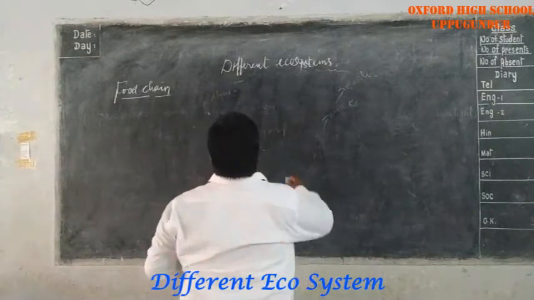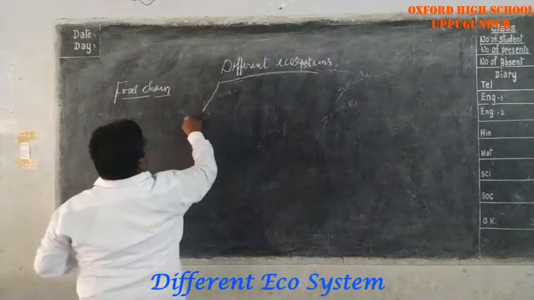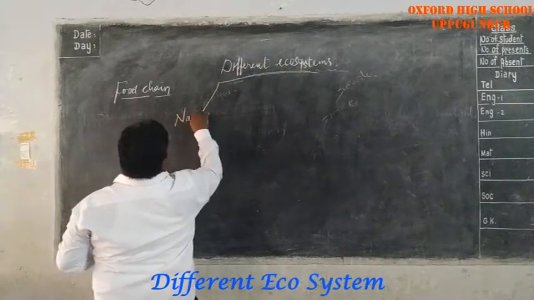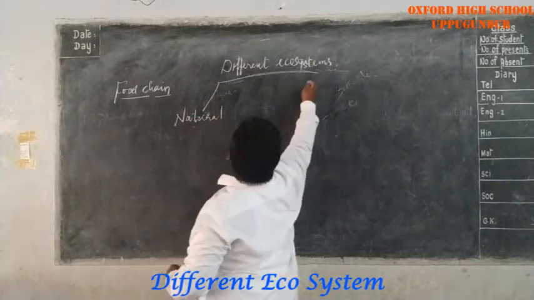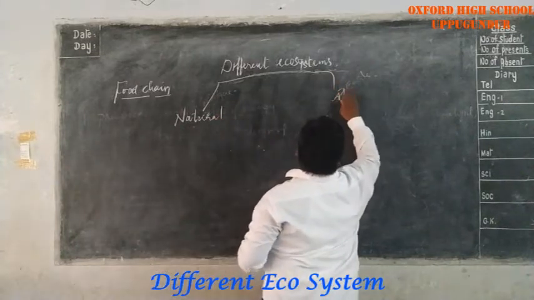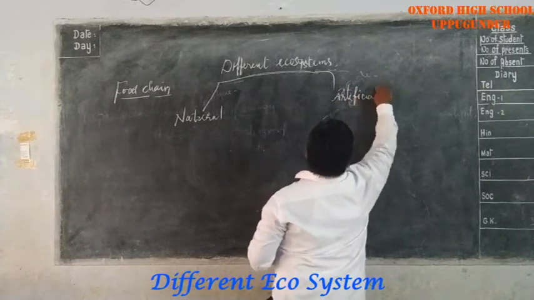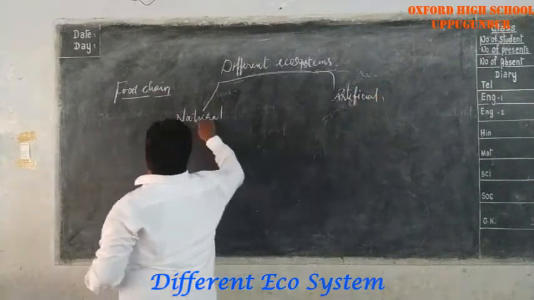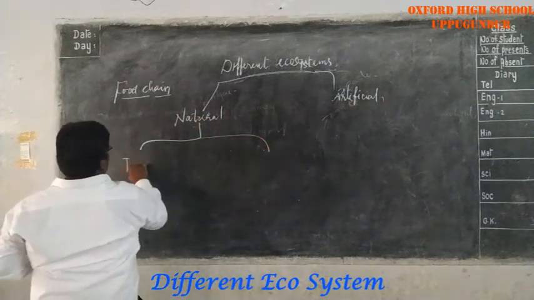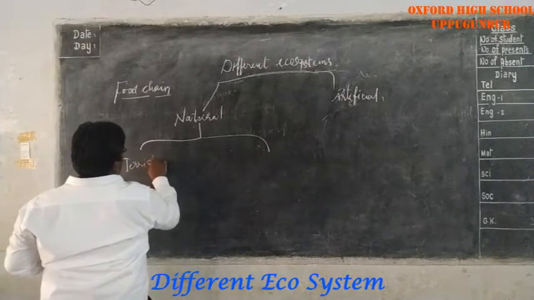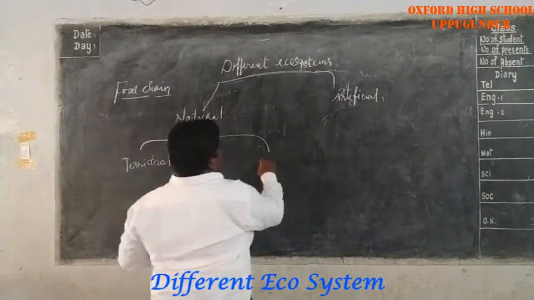Students, come here. There are different types of ecosystems. Those are natural ecosystems and artificial ecosystems. Natural ecosystems are again of two types: terrestrial and aquatic.